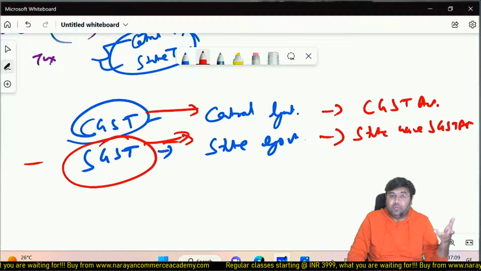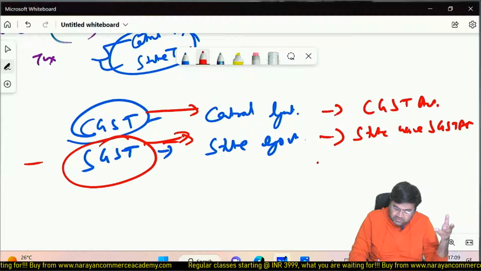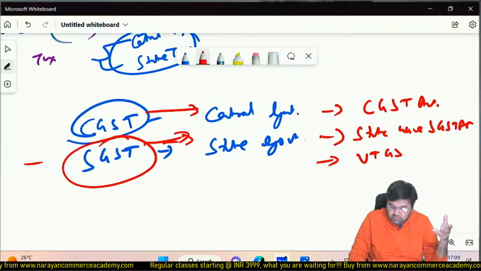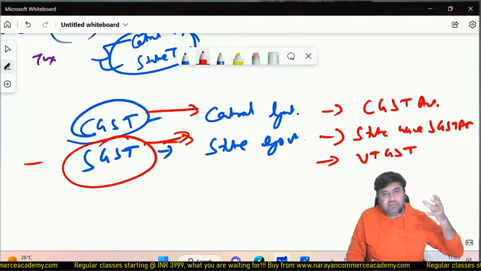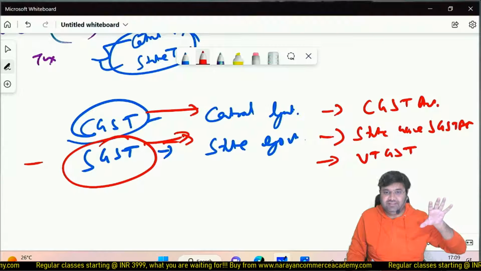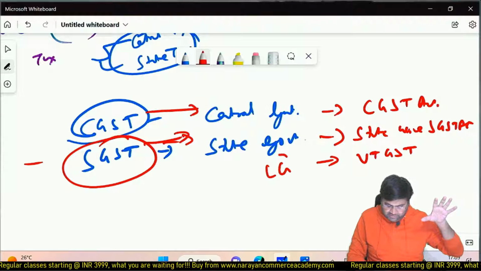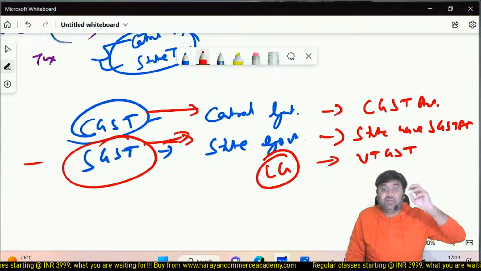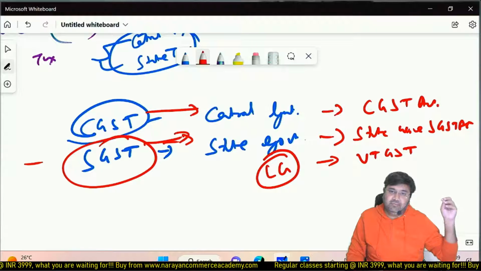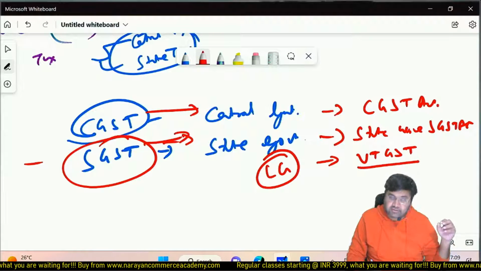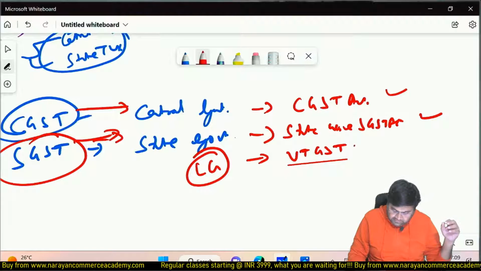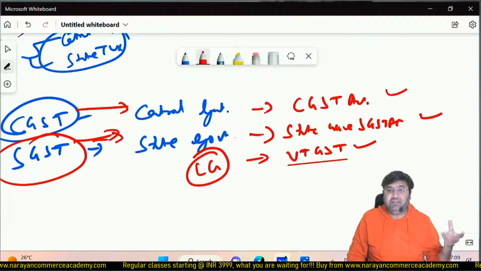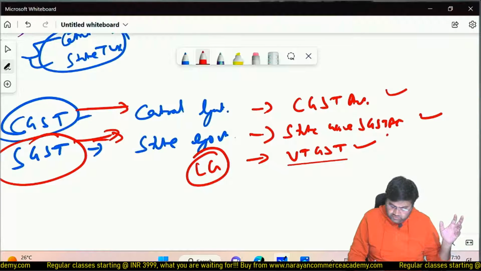Then there is not going to be an SGST Act. So SGST is going to be replaced by UTGST. Now remember, Union Territories come under the control of central government. There is an LG. So they appoint an LG, no? So Union Territory comes under central government, so UTGST Act. So CGST Act, state-wise SGST Act, then UTGST Act. In case a transaction is within the Union Territory, then CGST plus UTGST is going to be levied.